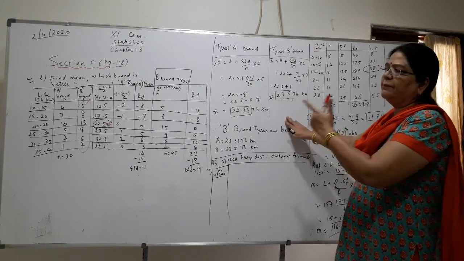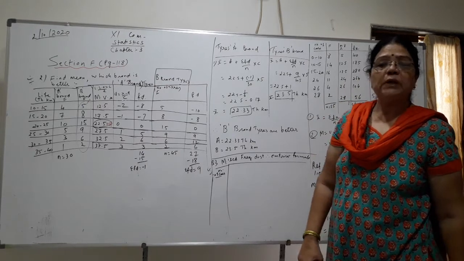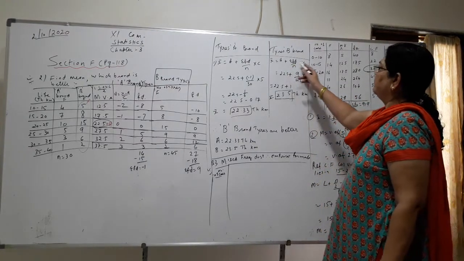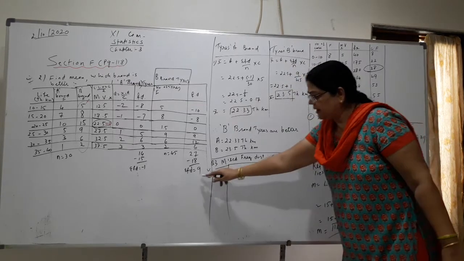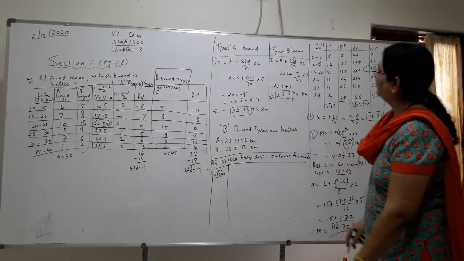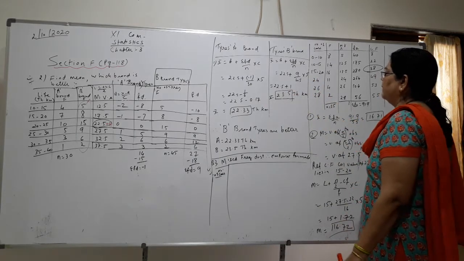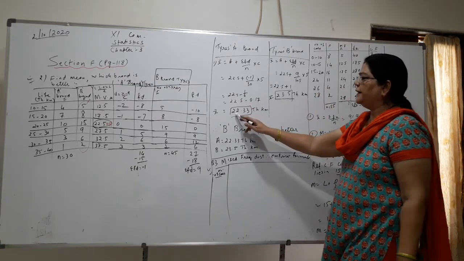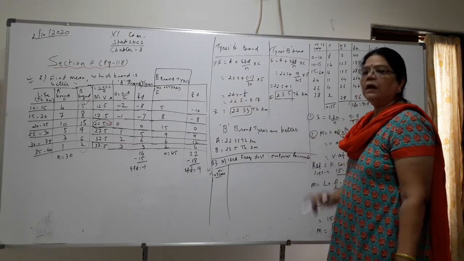This question is also important because you have to compare. You are going to make the comparative study of two tires, as you have been asked, which is better. Now same, A plus sigma FD upon N. So assuming sigma FD here is 9 upon N, and its frequency is 45, multiplied by C. So you will get 22 plus 0.5 plus 1, 23.5 thousand kilometers. So this is 22.33 thousand kilometers, and this is 23.5 thousand kilometers.